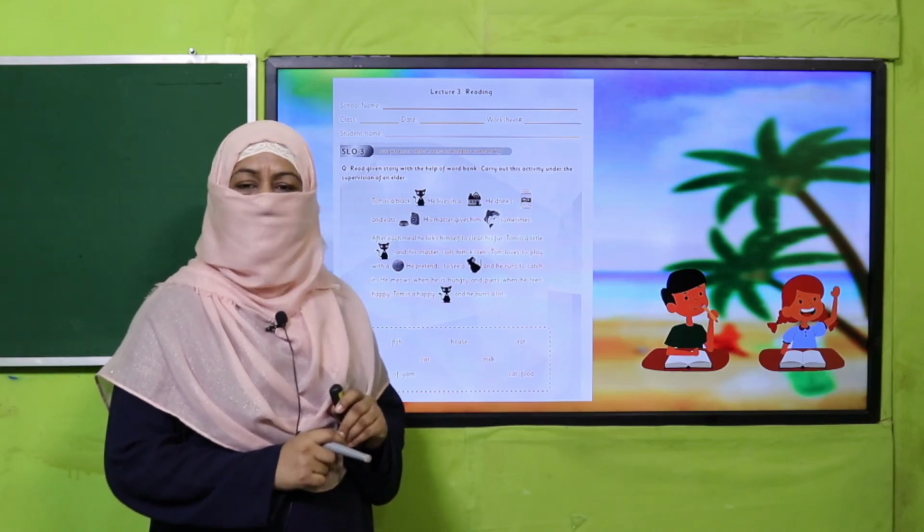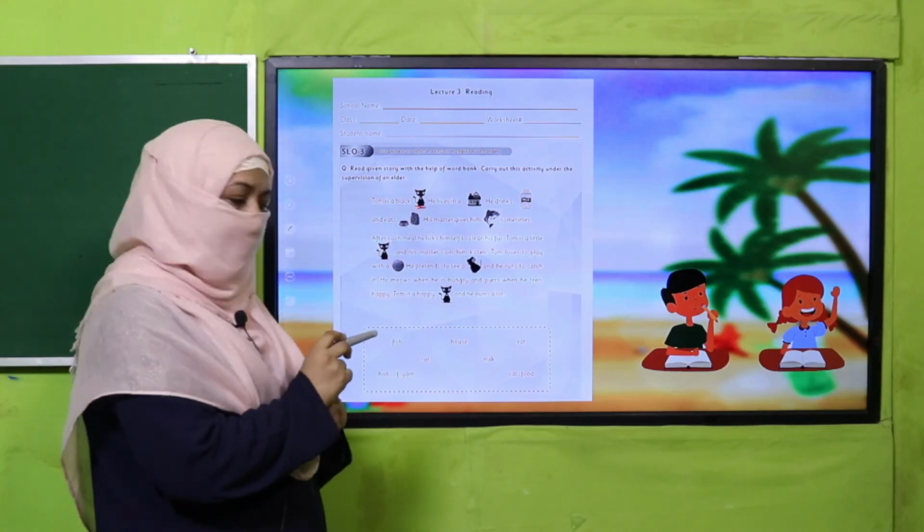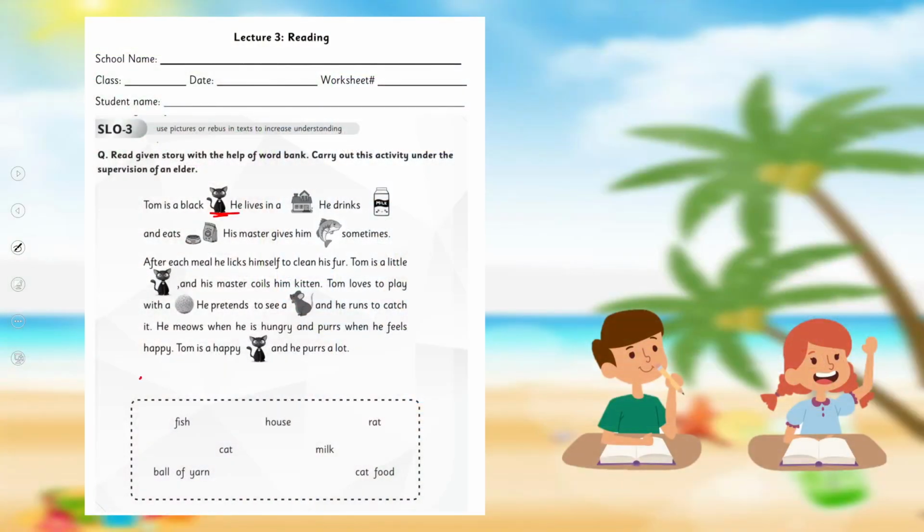And my dear students, how are you going to complete it? Here is a picture clue. What word comes over here? By looking at this clue, you will select the correct word from this word bank and you will complete this story. Right? This is how you will complete this worksheet.